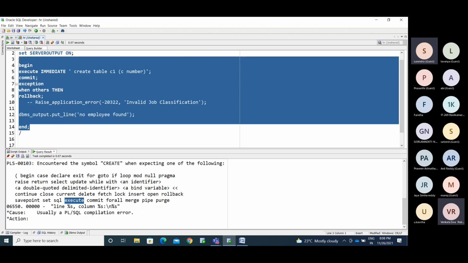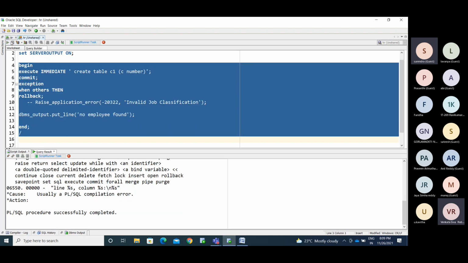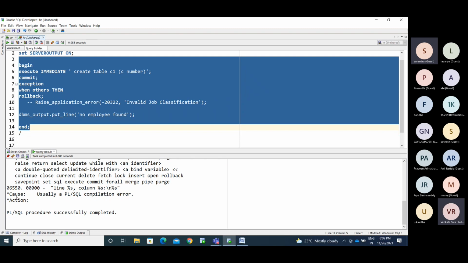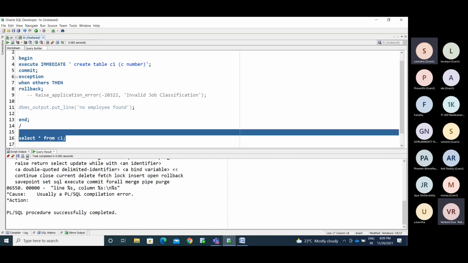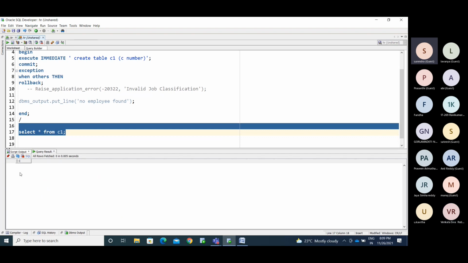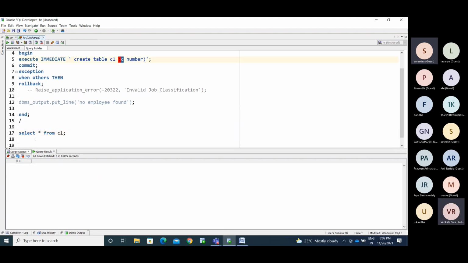You won't get any error. PL/SQL procedure successfully completed. Check whether the table is created or not. Select star from C1. C is the column you created with this. The table got created.